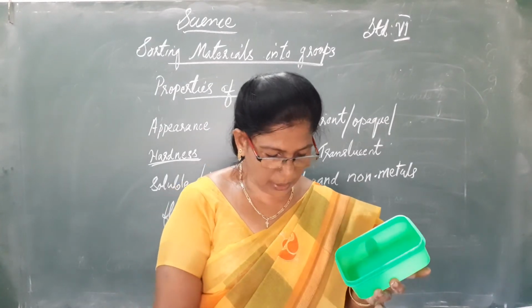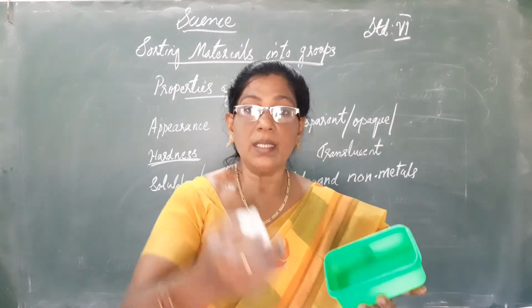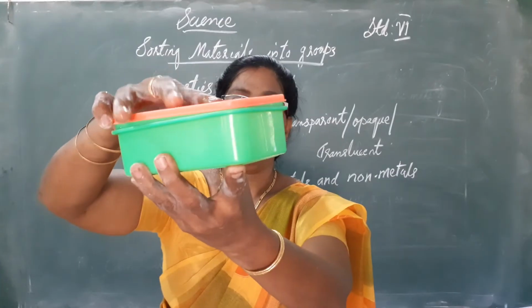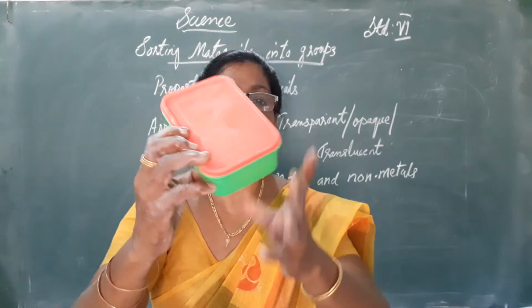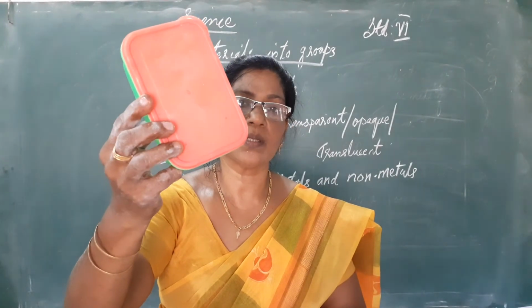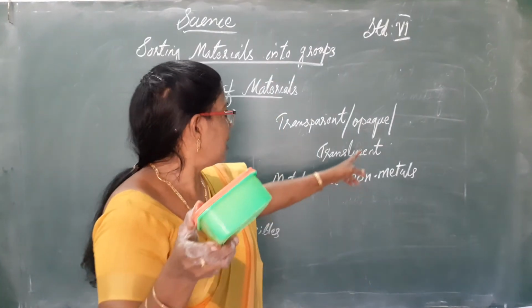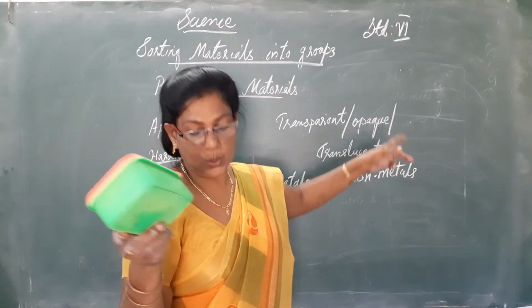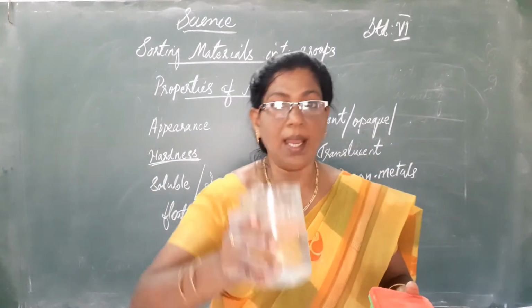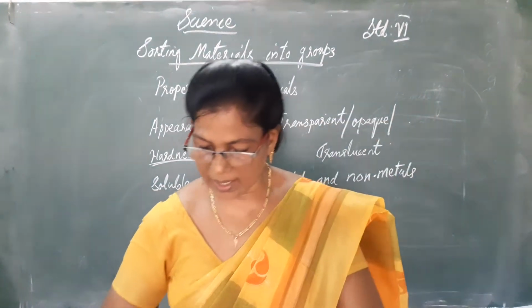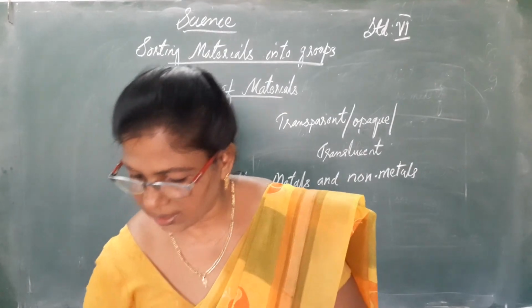Now I am going to keep this thermocol inside this plastic box. Can you see the thermocol through this box? So this box is an opaque material. So materials can be either transparent or opaque. And there is another type of material.